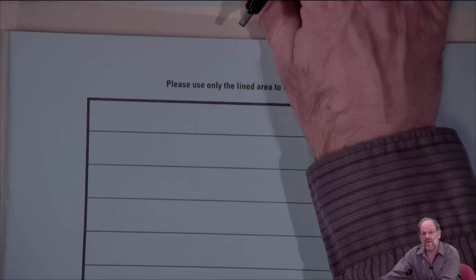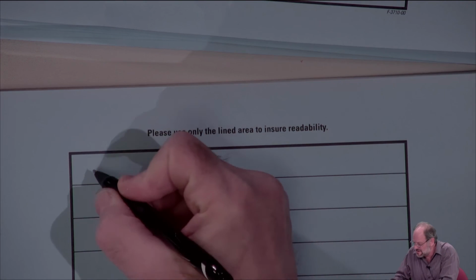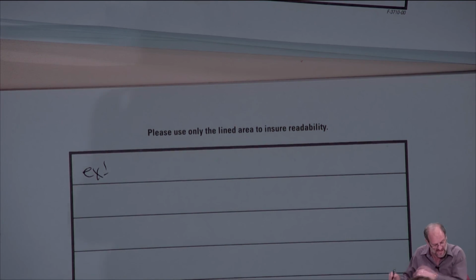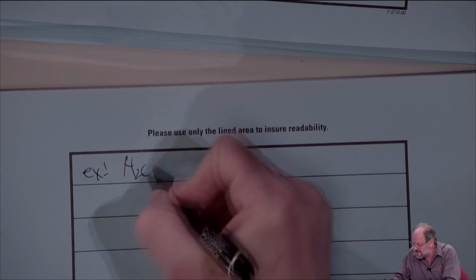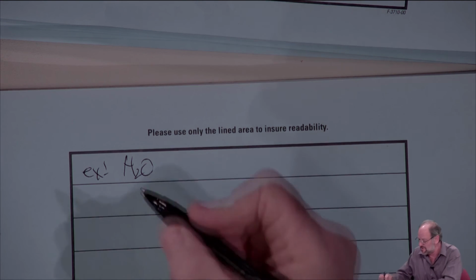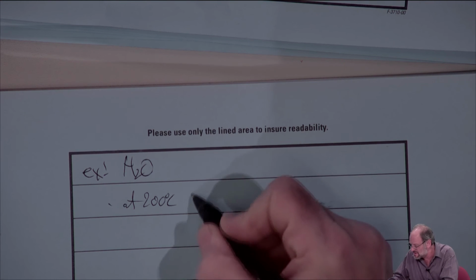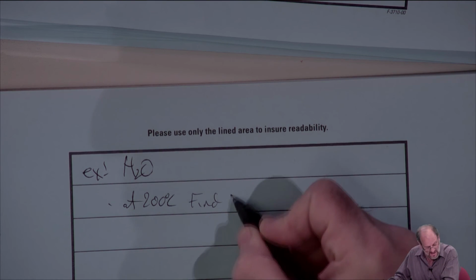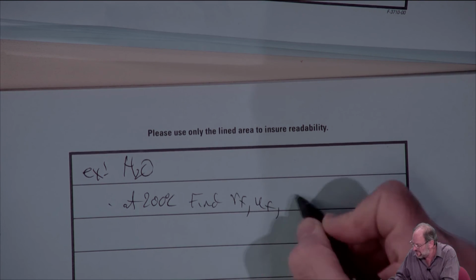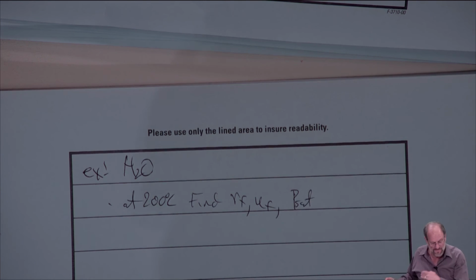All right, so any other questions before I move on? All right, so let's look at a series of short examples. Let's say that we're talking about water for all these examples. So the first one will be this. At 200 degrees Celsius, find VF, UF, and PSAT.